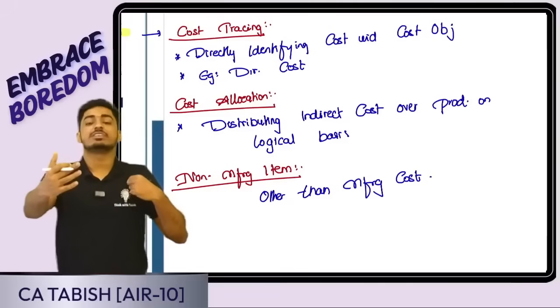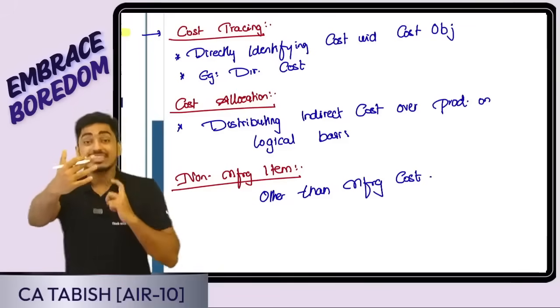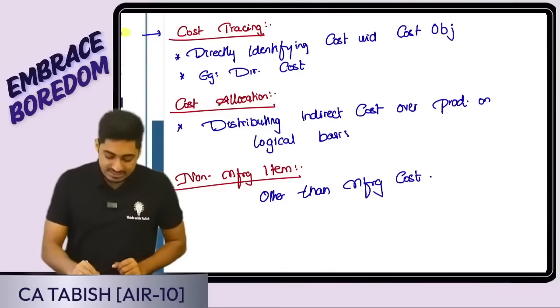Say for example, I am manufacturing a shirt. For direct material, I can directly trace the cost: for 1 shirt, this much material is used. Yes or no, everyone? Next is cost allocation.